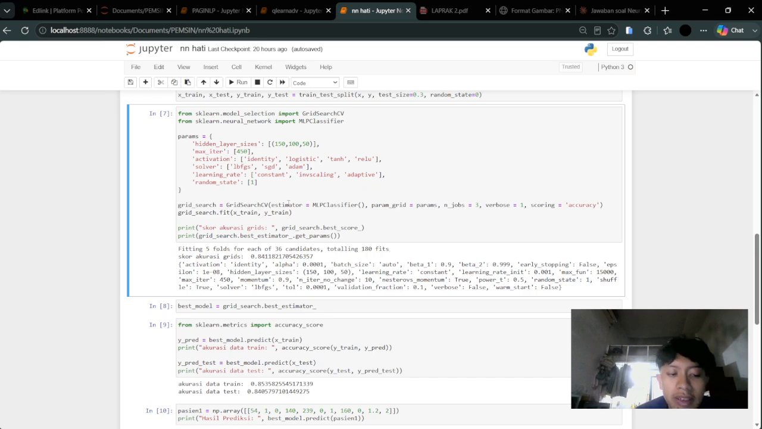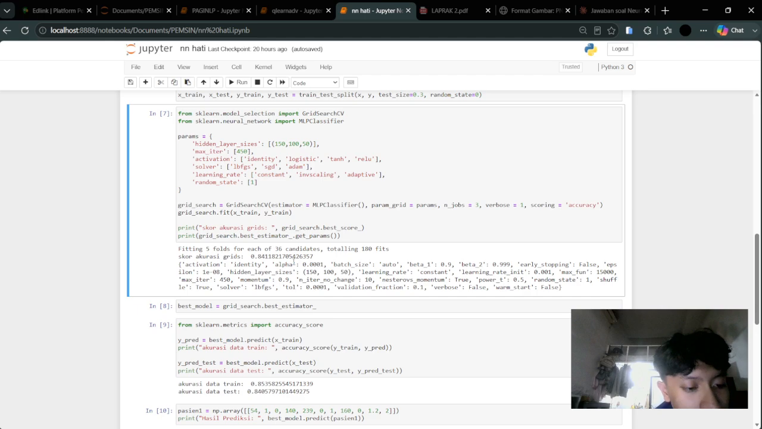With 36 total combinations and 5-fold cross-validation, this results in 180 individual model fits. And then the best combination found is the identity activation, and for the solver it is LBFGS, and then for the learning rate using constant, achieving a cross-validation accuracy of 84%.